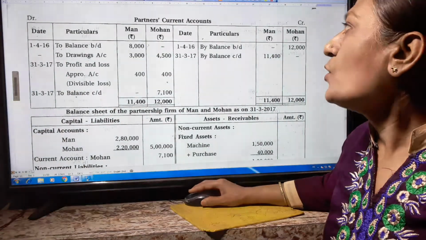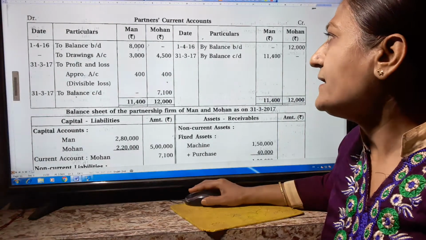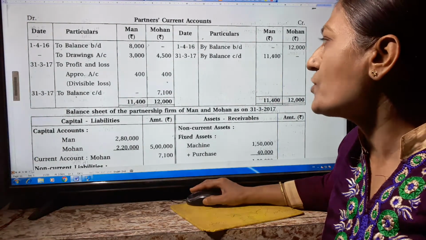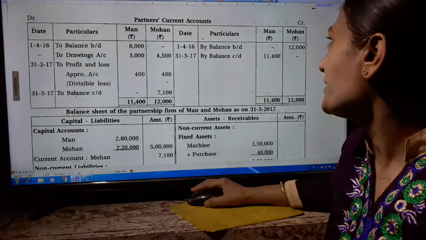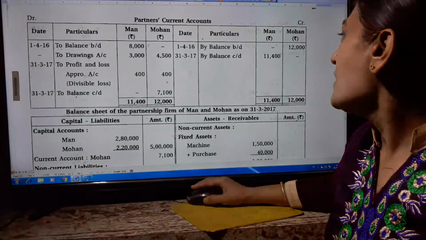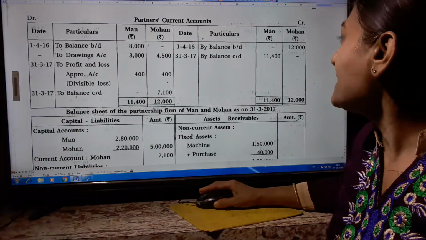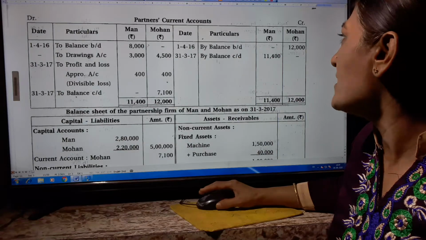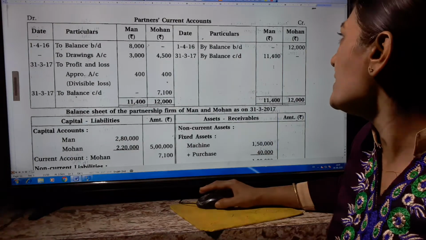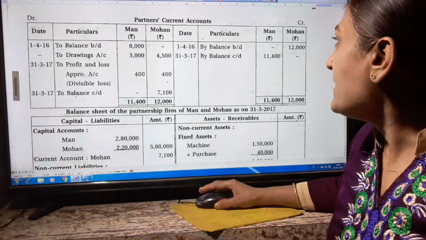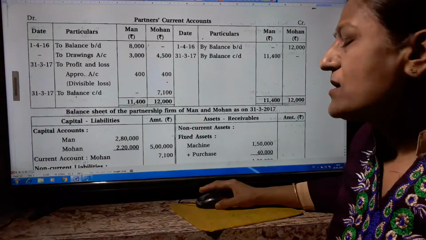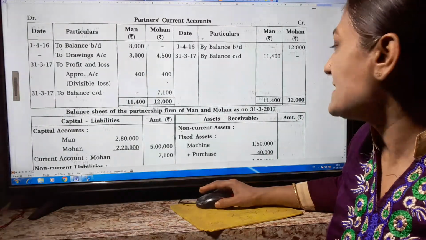Now the total of Man's debit side: 8,000 plus 3,000 plus 400 means 11,400. And on the credit side in Man's account there is nothing, no balance is given. So by balance carried down 11,400. When this balance is on the credit side, we have to write it on the asset side.